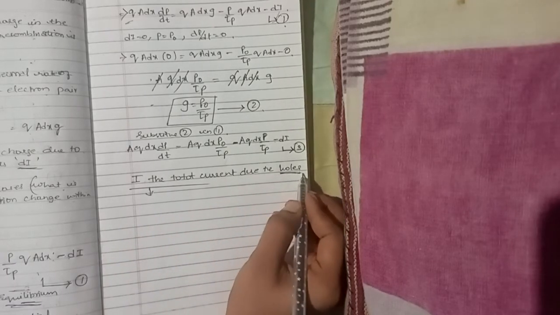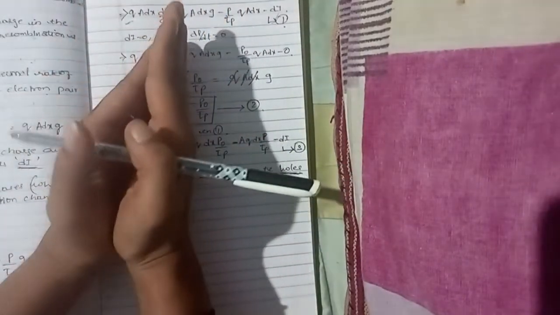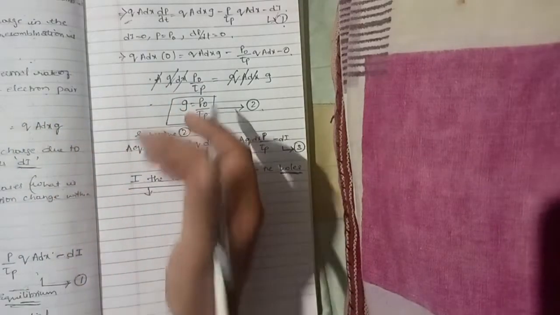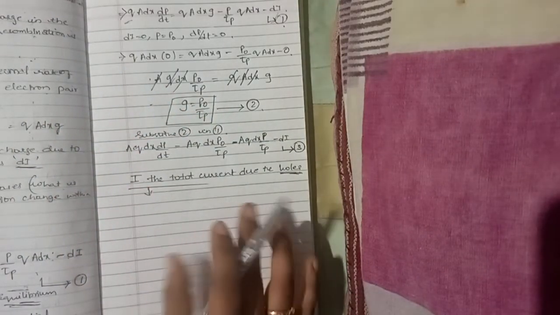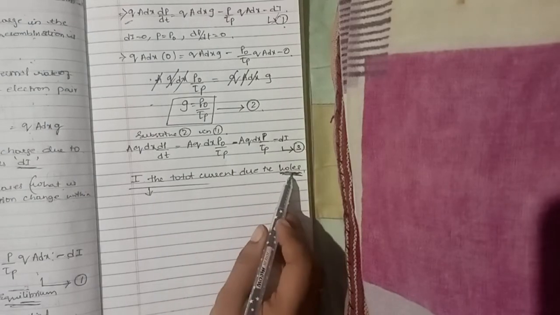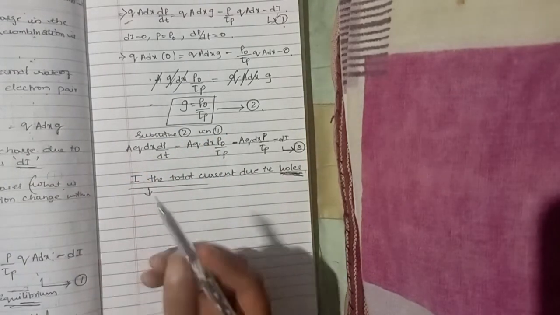Here we should consider only holes. There, what do we consider? Holes as well as the electrons. We combined both and brought one equation, in which we have given the drift current, and in the other equation the diffusion current, which we got for the electrons and the holes combined. So here we are calculating only for the holes. If you people remember or not, if you revise once, you will remember.